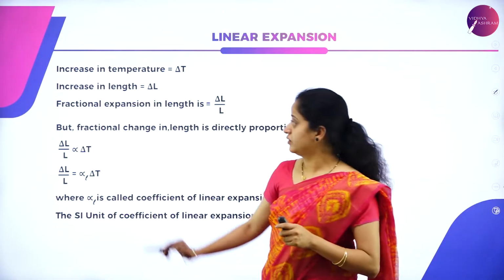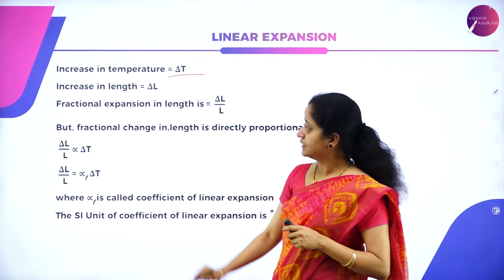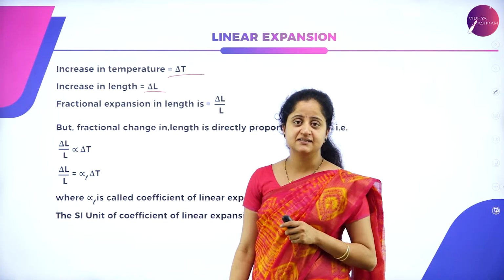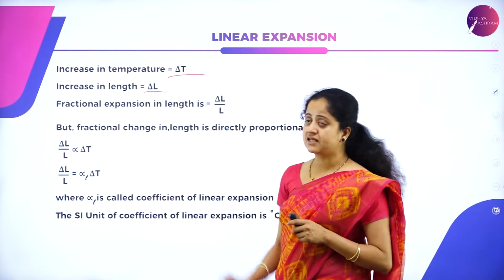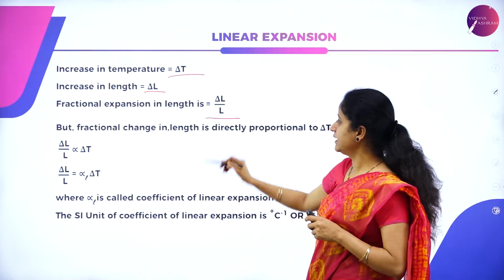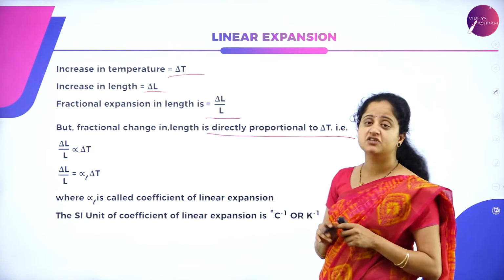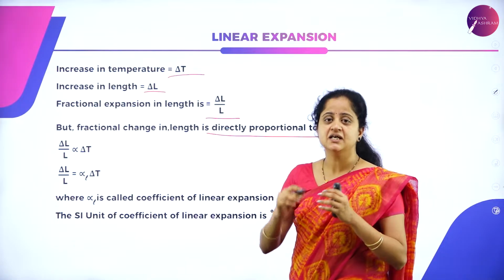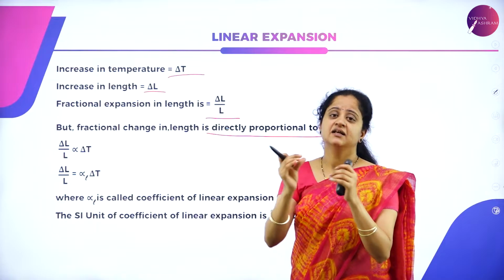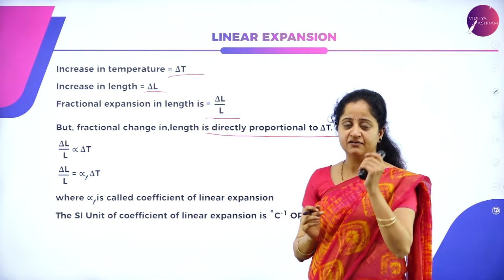Here, the increase in temperature is delta T, the increase in length is delta L, and the fractional expansion in length is delta L divided by L. The fractional change in length is directly proportional to delta T, which means as the temperature increases, the length also increases fractionally.